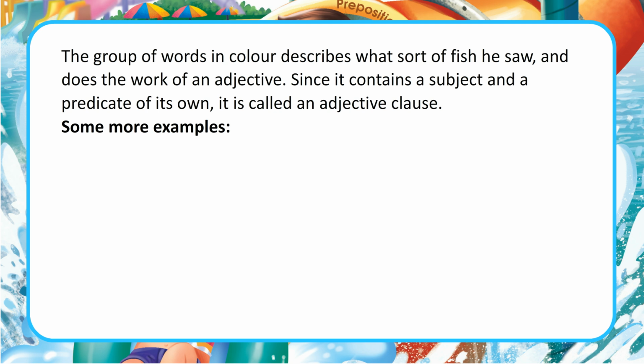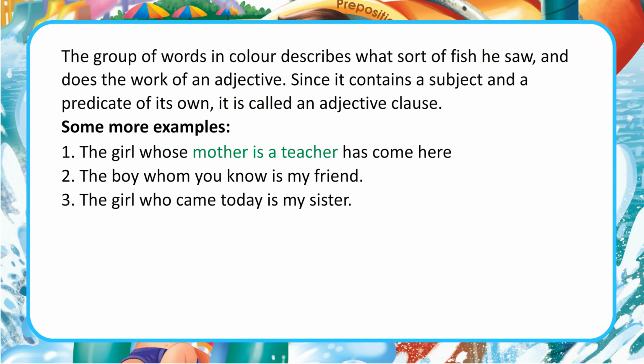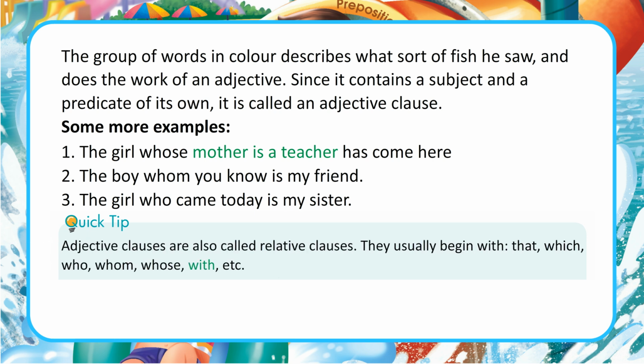Some more examples. 1. The girl whose mother is a teacher has come here. 2. The boy whom you know is my friend. 3. The girl who came today is my sister. Quick tip. Adjective clauses are also called relative clauses. They usually begin with that, which, who, whom, whose, with, etc.